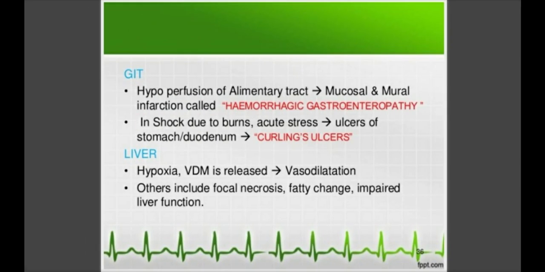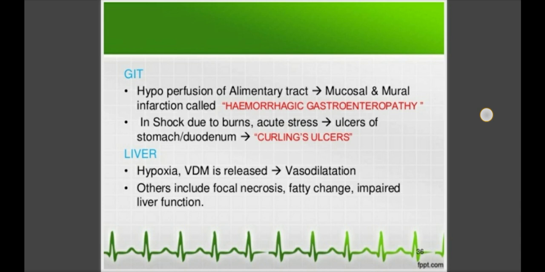Then in the GIT you will see hypoperfusion of the alimentary tract, with mucosal and mural infarction called hemorrhagic gastroenteropathy. That is the main change that you see in the GIT in shock. And the second one, in shock due to burns, acute stress ulcers of the stomach, that is Curling's ulcer, that you see in the GIT in shock.